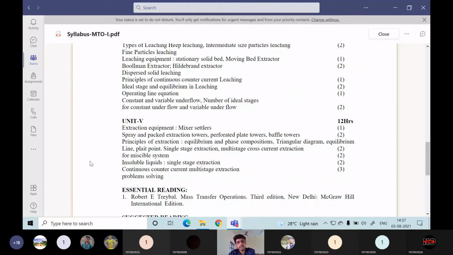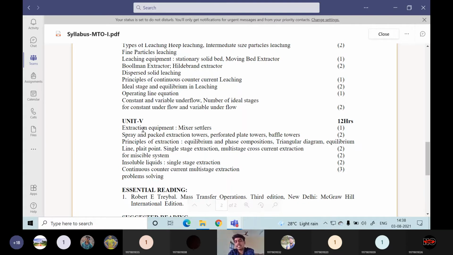And the last unit will be the extraction operation. Many pharmaceutical products can be extracted using this extraction operation. The only difference between leaching and extraction is that in leaching, the solute or raw material is in the solid form, whereas in extraction it is in the liquid form.